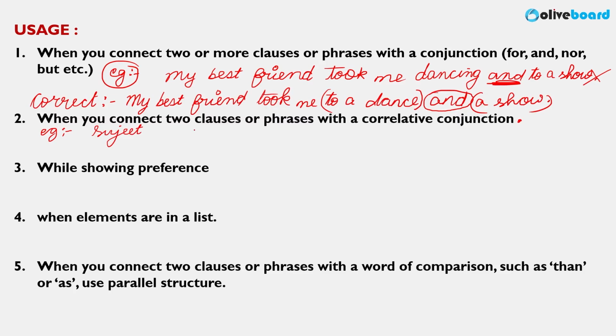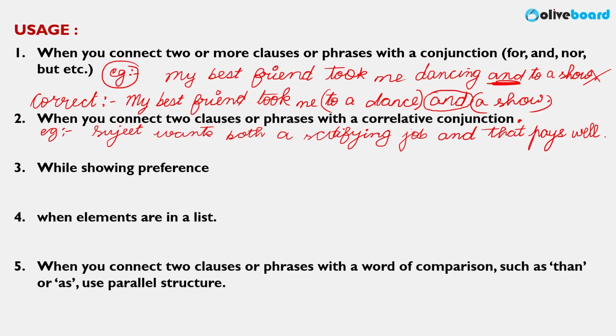Sujit wants both a satisfying job and that pays well. Now, is it following this correct structure? No, it is not following the rule of parallelism. How will you correct it, guys? How will we correct this sentence and make it grammatically parallel structure, grammatically correct?